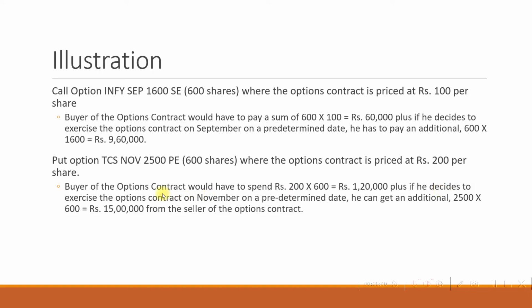Plus, if he decides to exercise the option, since it's a put option, it's always selling from the buyer of the contract, he can get an additional 2,500 into 600. 600 is the number of shares and 2,500 is the price of one TCS share. So about 15 lakhs he can get from the seller of the options contract.